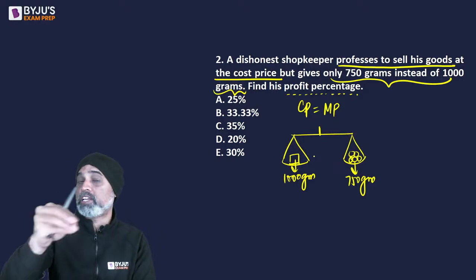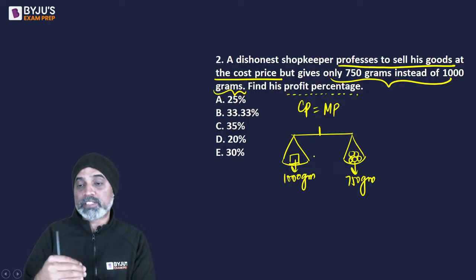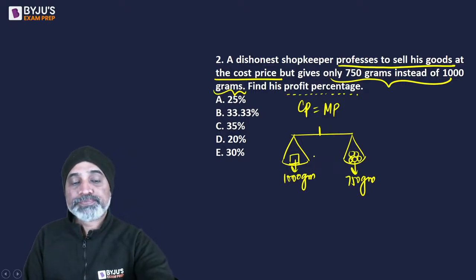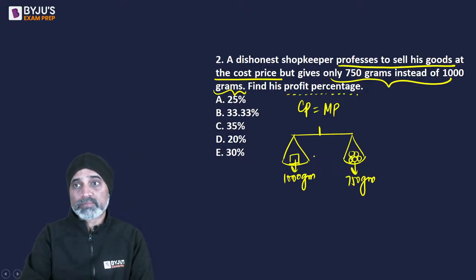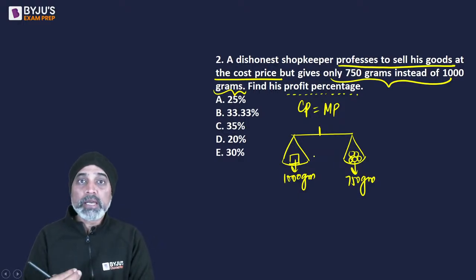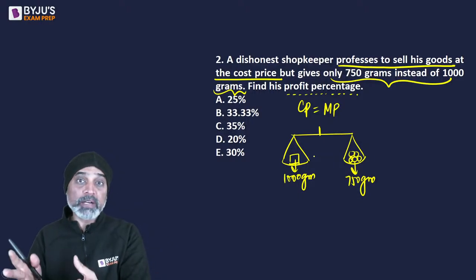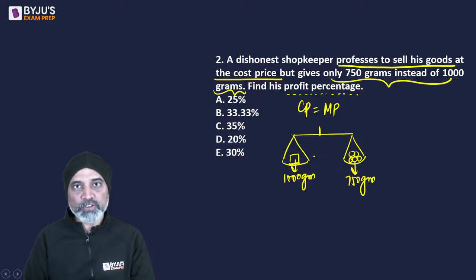So now let's quickly go back to the shopkeeper's point of view. From the shopkeeper's perspective, he is going to get money for 1 kg or 1000 grams of commodity, but he is giving away only 750 grams of commodity. So he's giving away less commodity, but he's getting money for more. So it's a profit for him.